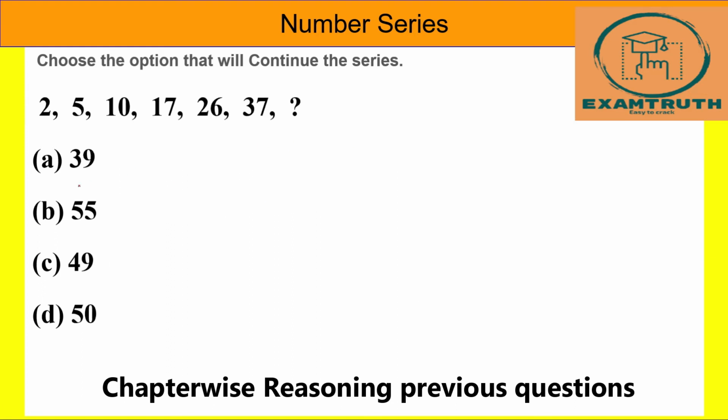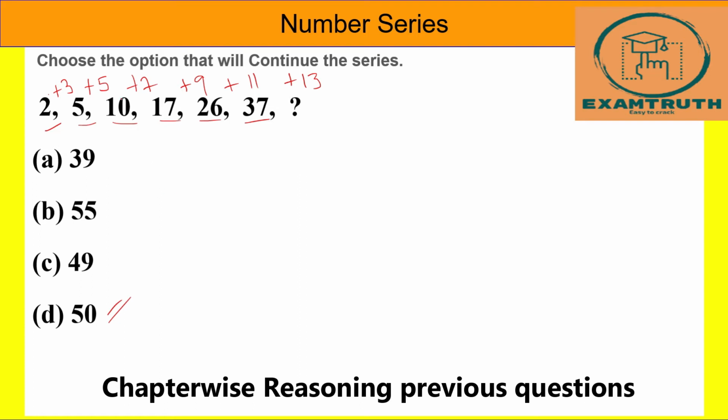Next question. So here it is 2, 5, 10, 17, 26, 37. So 2, plus 3, plus 5, plus 7, plus 9, plus 11, plus 13 gives 50. So 50 is our answer, right?